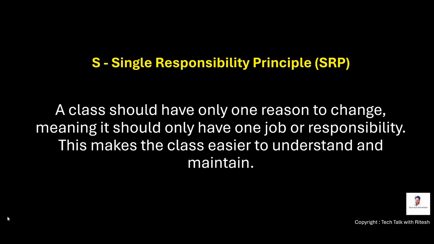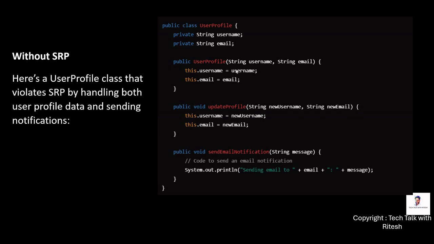Let's see it in a real-time example. Consider this class, the user profile class. In this class we have these methods: an update profile method and a send email notification method. So it violates SRP because it handles both user profile data and notifications. Here we are updating the user profile as well as sending notifications with send email notification.